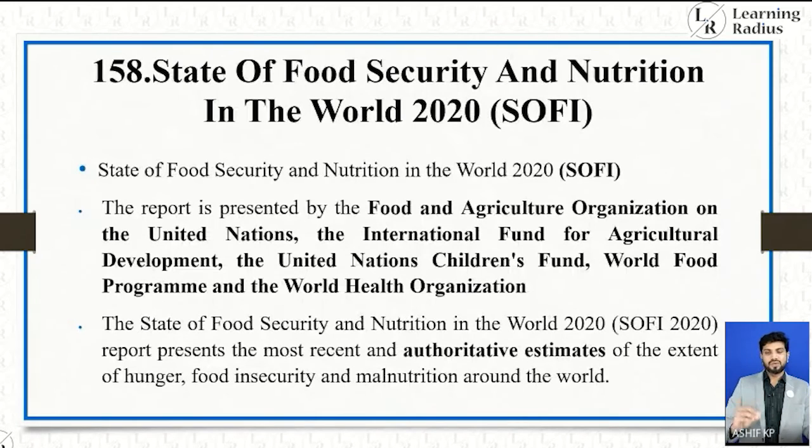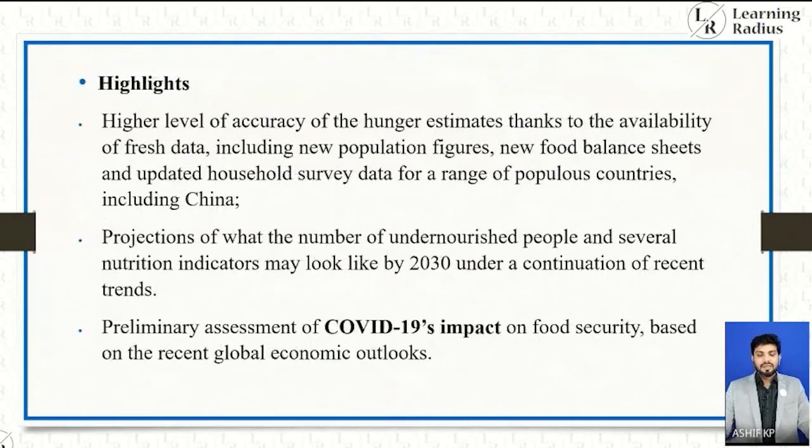So the State of Food Security and Nutrition in the World 2020 report is presented by the Food and Agriculture Organization of the United Nations, the International Fund for Agricultural Development, the United Nations Children's Fund, World Food Programme, and the World Health Organization. The highlight is a higher level of accuracy of the hunger estimates thanks to the availability of